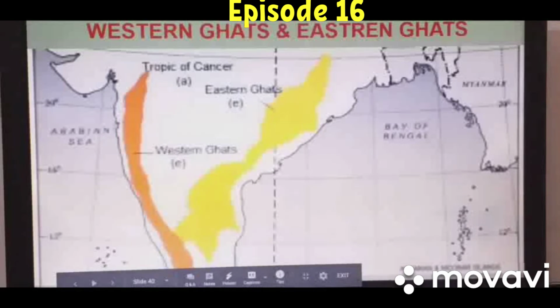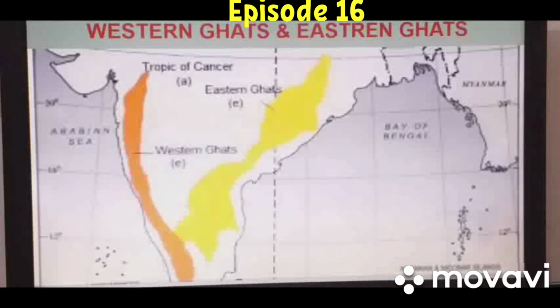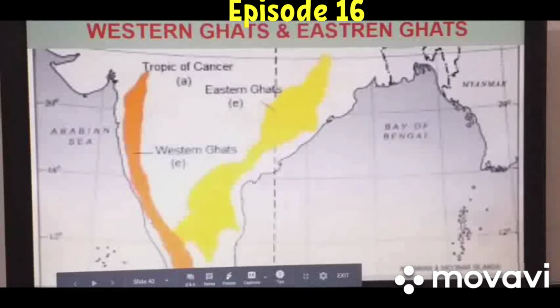This slope, the western slope of the Western Ghats, receives high rainfall, and due to this, the whole area is covered by evergreen forest. In class 8th you must have read about this.